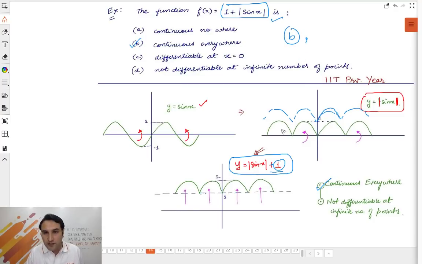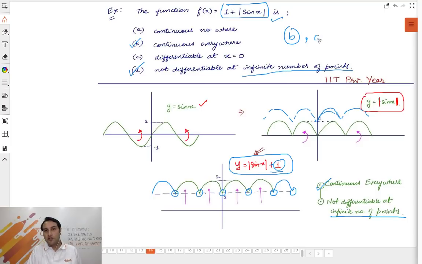Now, but if you see carefully, do you see that there are so many sharp corners here? And how many sharp corners will be there? Because this graph keeps going, this graph keeps going right in the left and right. So there will be infinite such points where you will see this sharp corner. Hence, there are infinite number of points where the graph is not differentiable. Hence, the answer is B and D. That's it. Simple. Did you need anything, any equation, anything?